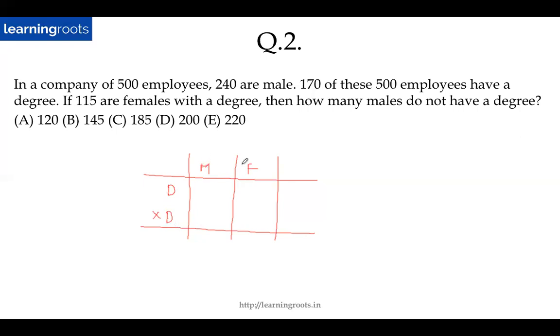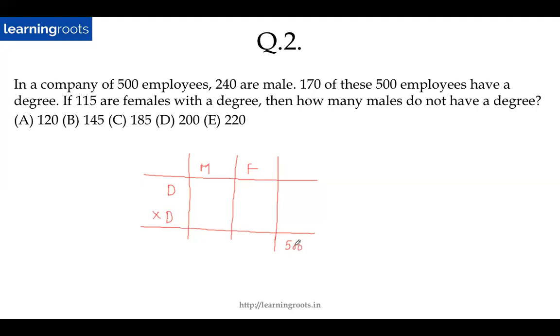Always remember these two columns should be complements of each other, right? So if this is male, then this will be female. If this is degree, this is not degree. If this is, let's say, plays tennis, then this will be does not play tennis. It will always be a complement of the other one. So let's put in the values now.